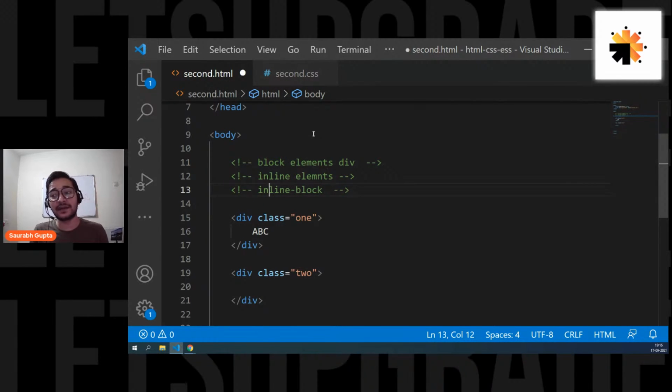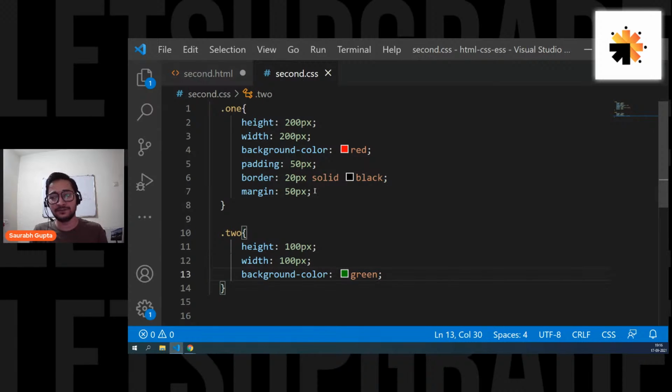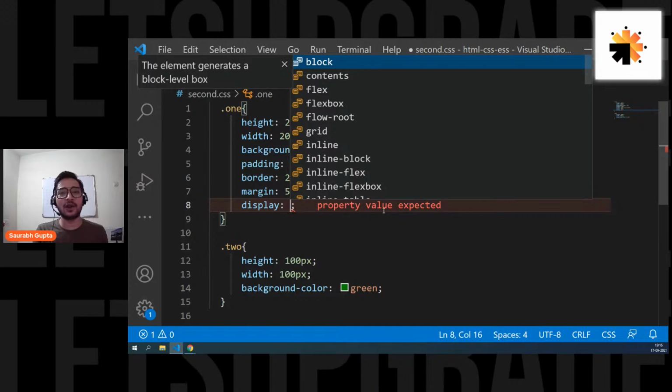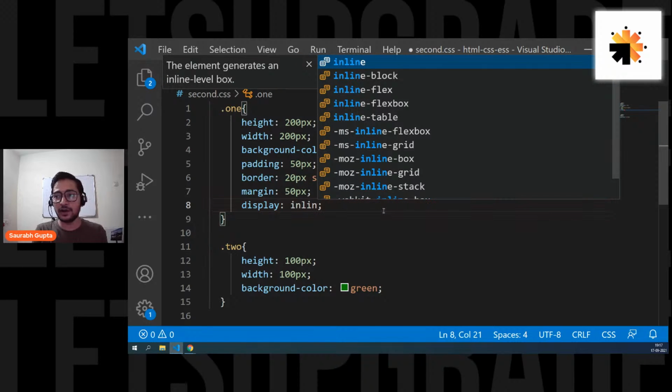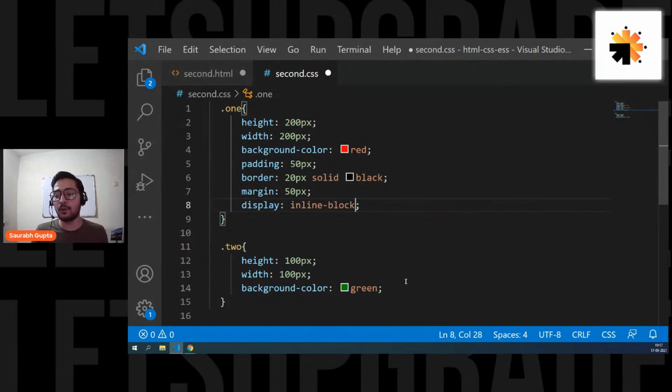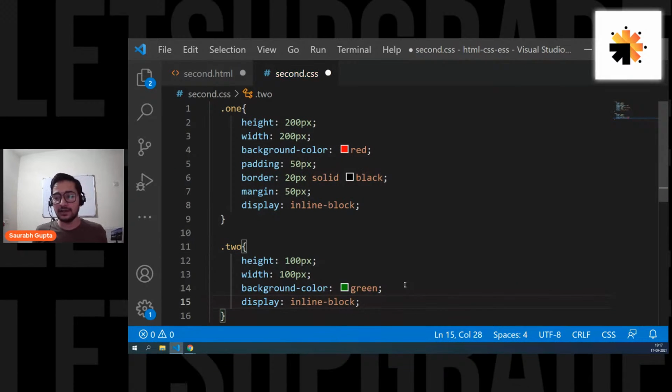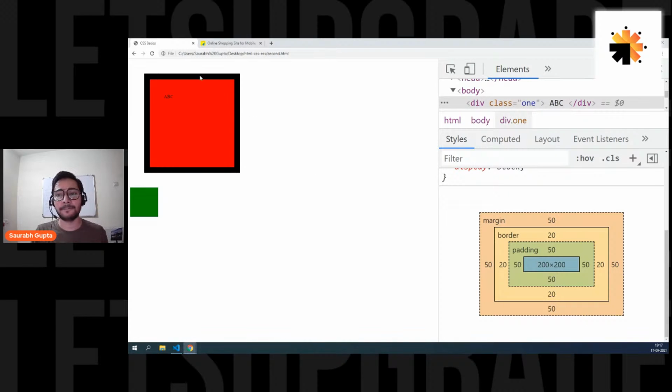So let's do this. Let's convert our block elements to inline block elements. And for that, you have a display property. By default, the display of div is block. Even if you don't use the display property, it is block. But I want it to get converted into inline block. I want both of them to be converted into inline block. So now they are inline block. That means now they are not block, so they will not have a right margin. And if they don't have a right margin, and if there's a space at the end, the other element will come in the side. Let's see if it is actually working.